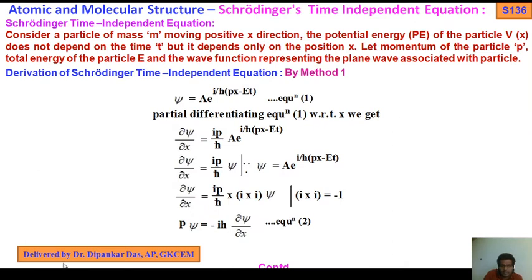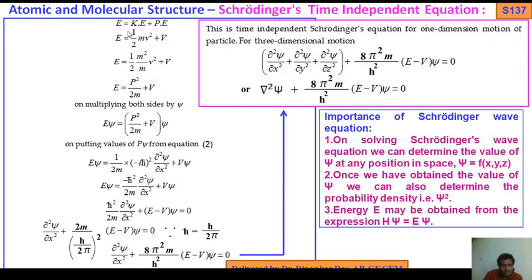Up to this point there will be no problem. So p psi equals minus i h bar del psi by del x. Next, you know total energy: kinetic energy plus potential energy equals total energy. Kinetic energy we know is half mv square, potential energy V. Half mv square, multiplying numerator and denominator by m, we get half m square v square by m. So m square v square, you know p means mv, so it is p square. That's why p square by twice m plus V.